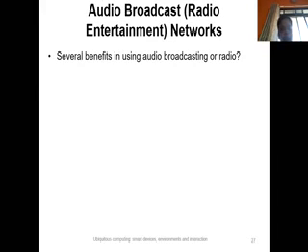Radio receivers, unlike wireless data networks, are inherently designed to tune into and receive a wide spectrum of radio frequency signals, and these signals are basically multiple channels, multiple signals. So that's the audio broadcast network.